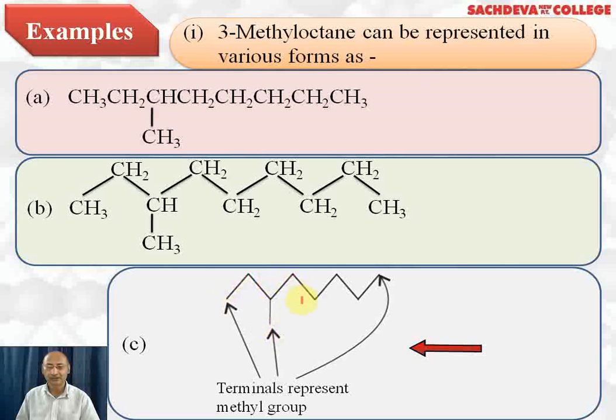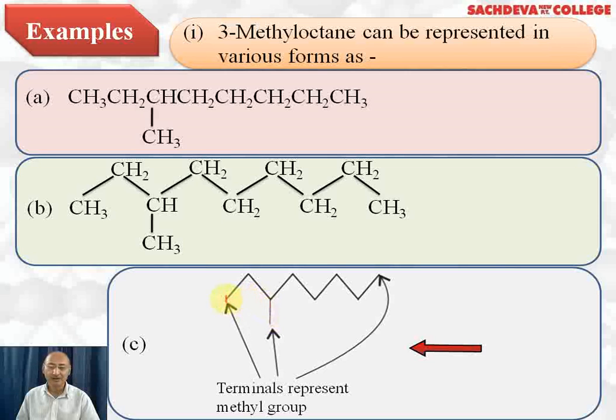This is the fourth carbon, fifth, sixth, seventh, and eighth carbon. These two are terminal carbons, and this is the branch chain methyl group. So total number of carbon atoms is 8, and we have a methyl group at the third position, so we can read it as 3-methyl octane.